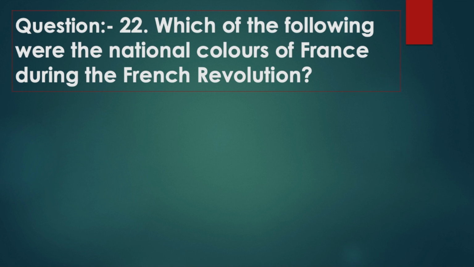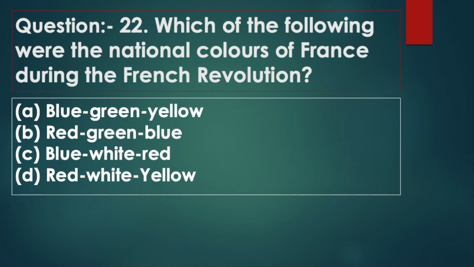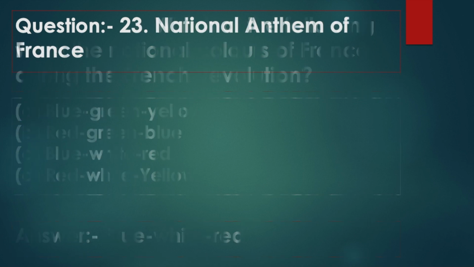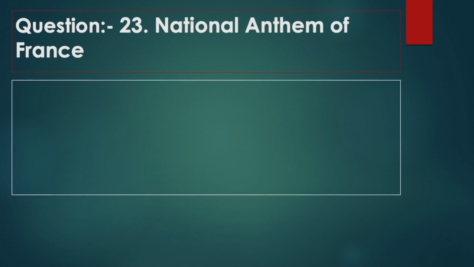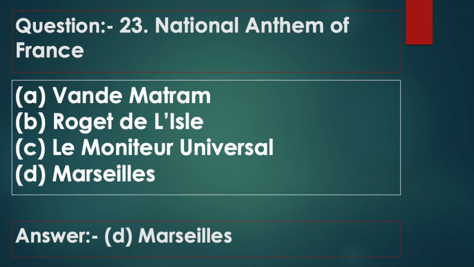Question 22. Which of the following were the national colors of France during the French Revolution? Option A blue green yellow, option B red green blue, option C blue white red, option D red white yellow. Answer: blue white red. Question 23. National Anthem of France. Option A Vande Mataram, option B Rouget de l'Isle, option C Le Moniteur Universel, option D Marseillaise. Answer: option D, Marseillaise.